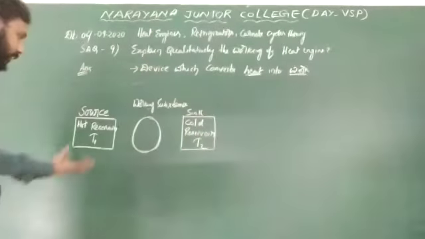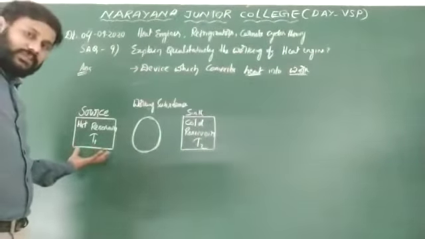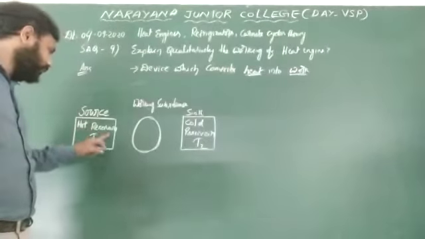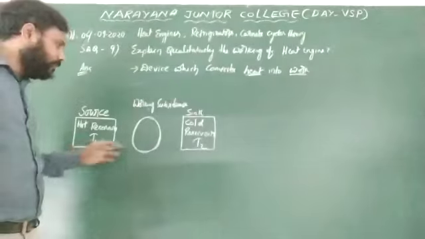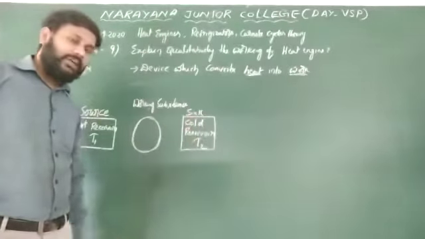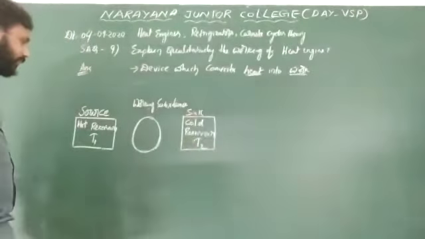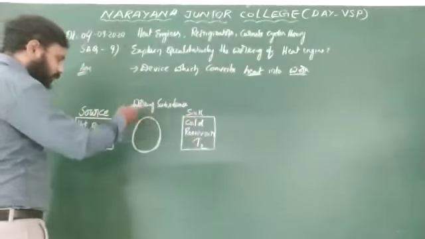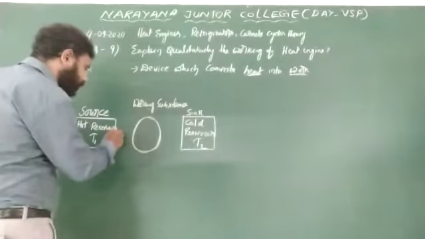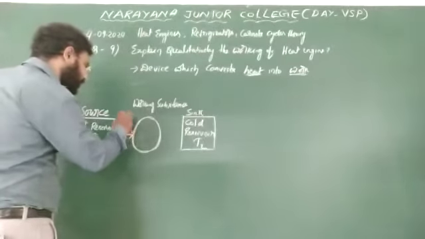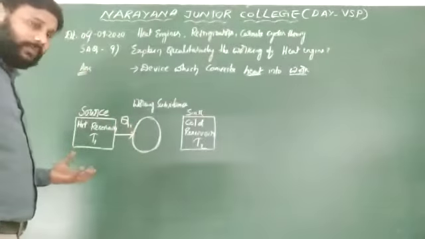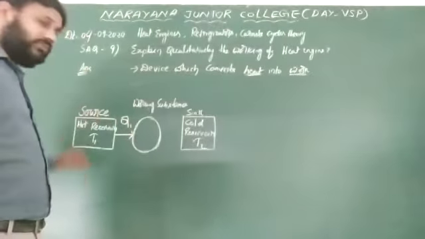Clear? So here there are three parts of the heat engine. The first one is the source, a hot reservoir maintained at temperature T1, the working substance, and the sink, a cold reservoir maintained at temperature T2. When this is going on, the amount of heat absorbed by the working substance from the source is Q1.